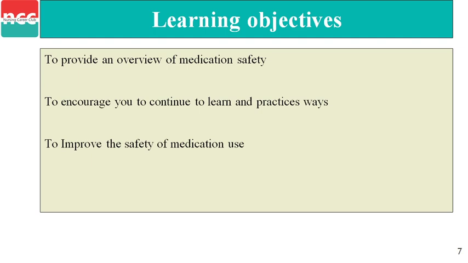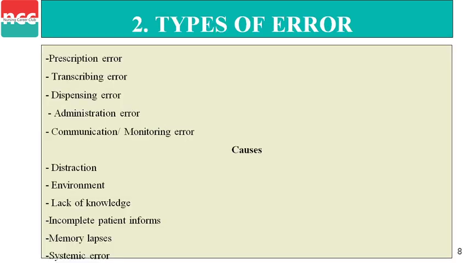Next, to improve the safety of medication use. The primary thing is that we have to improve our safety, how to give the medication. Safety is most important to prevent any errors in the medications. Next, what are the types of error?